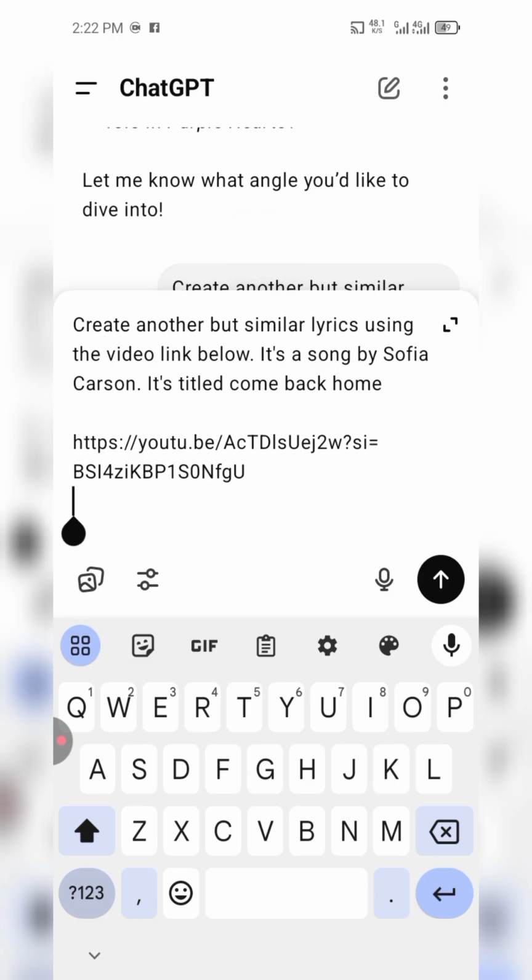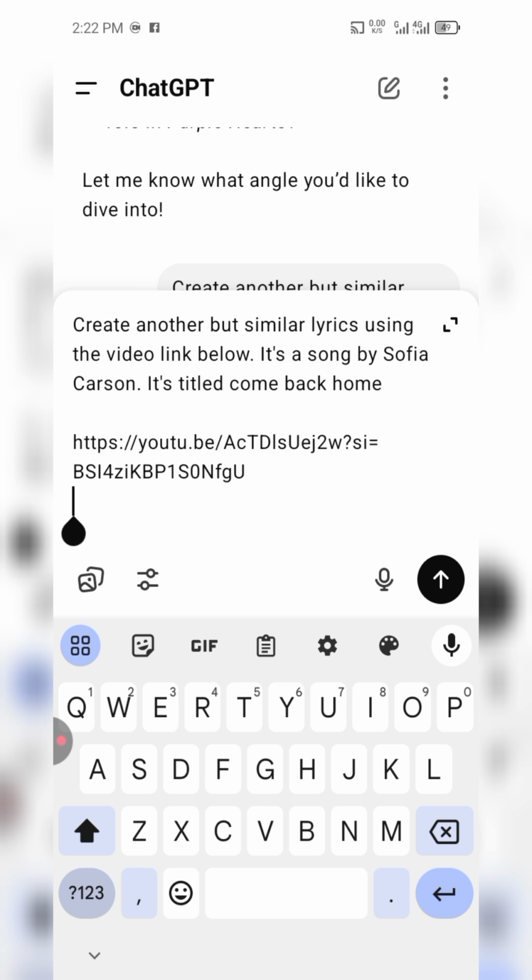Bring me back tonight. So to make AI music, just come to ChatGPT and write out this prompt. First, I went to YouTube and got a song I really liked, and I came here to say, create another but similar lyrics using the video link below. It's a song by Sophia Carson, titled Come Back Home. Then I placed the YouTube link of that song.